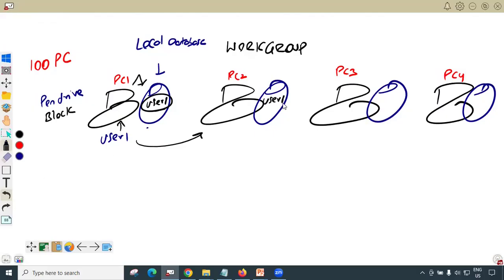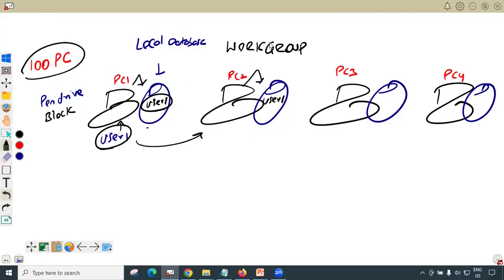If user 1 is created in the local database of PC2, then user 1 can log in. Meaning, if I want this user to log in to all the 100 computers, I have to go to each and every computer, open up the local database and create the user 1. That means my health will improve. But the point is, my dear friend, just imagine that going to each and every computer is a very big, challenging task. Plus, big companies don't have 100 computers. They have thousands of computers. And the employee says, I want to log in to the meeting room computer, boardroom computer, training room computers, first floor computer, second floor computer. I want to log in to so many computers.